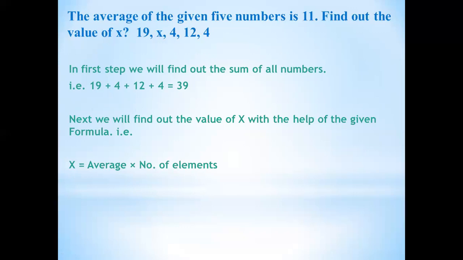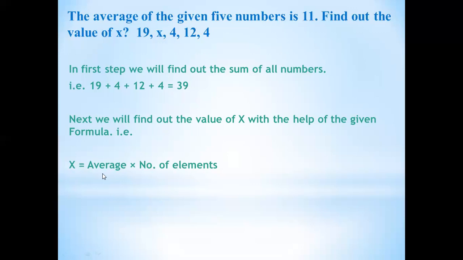Look, previously we were dividing to get an average. There's a formula: we divide, sum of elements divided by number of elements. In finding out the average, we are supposed to do division. But if we are finding the missing value, we are supposed to multiply. So look, this is the difference. There we will divide and here we are going to multiply. So there are 2 formulas that you have to remember. If we are finding an average, there will be one formula. And if you are finding out the missing value or missing number, there will be a different formula.